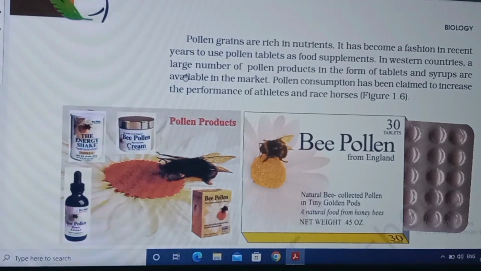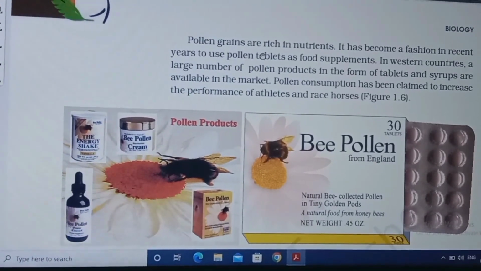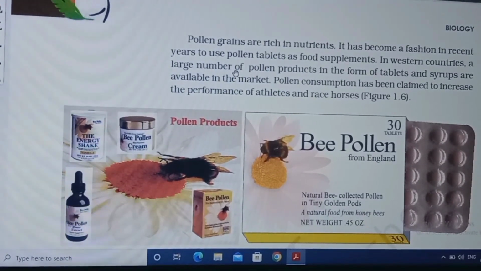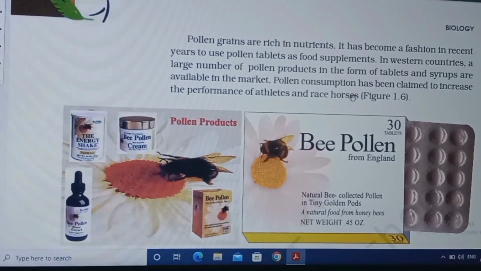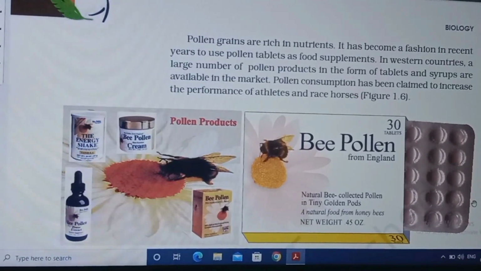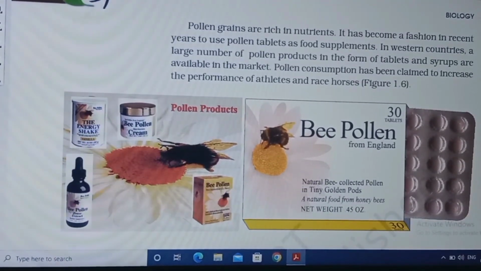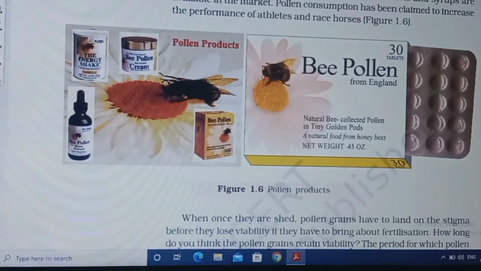In Western countries, a large number of pollen products in the form of tablets and syrups are available in the market. Pollen consumption has been claimed to increase the performance of athletes and race horses. This is very important. It gives us the pictures that you can see: pollen tablets, pollen syrups, and bee pollen from England. This was introduced in Western countries from England.